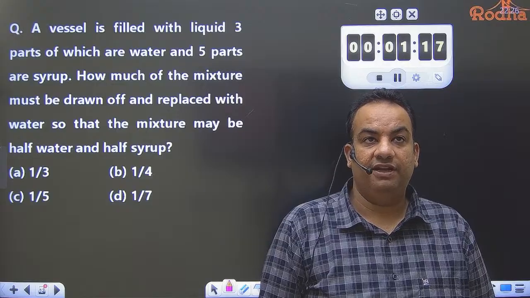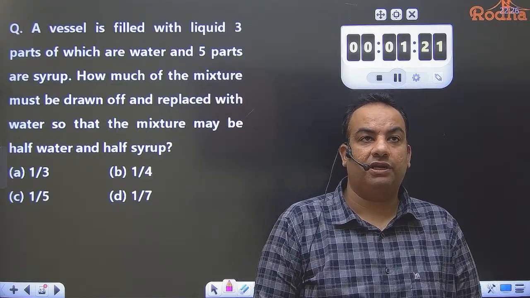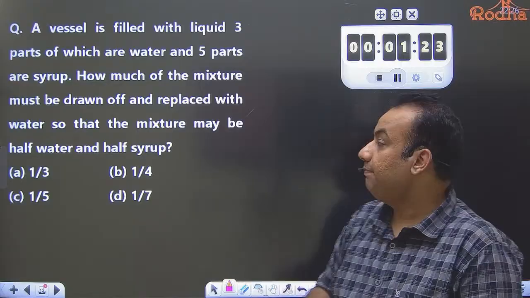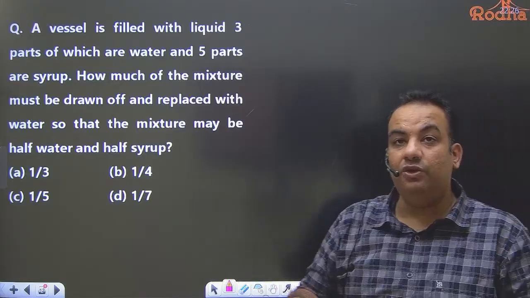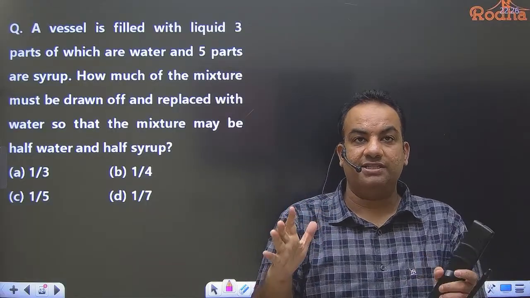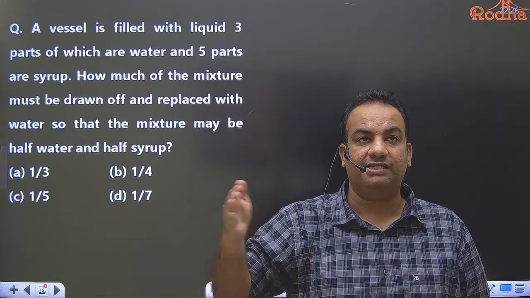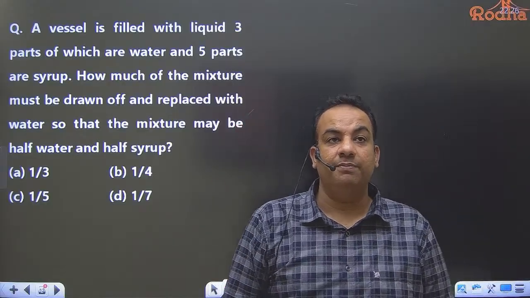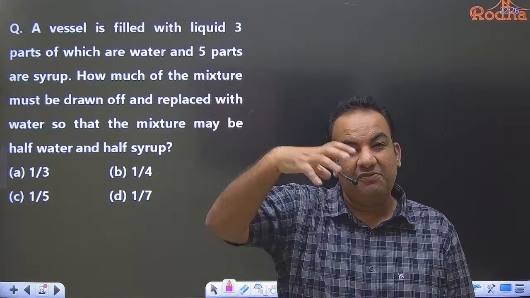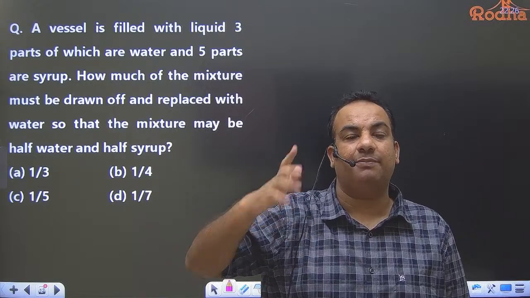So what is given in this question? There is a vessel filled with liquid, 3 parts of which are water and 5 parts are syrup. Now, I told you, whenever you are solving some question like this, focus on one component. So there is a solution in which 3 parts is water and 5 parts is syrup. So the ratio of water and syrup is 3:5. How much of the mixture must be drawn off? If I draw something from the mixture, the ratio of water and syrup remains the same.